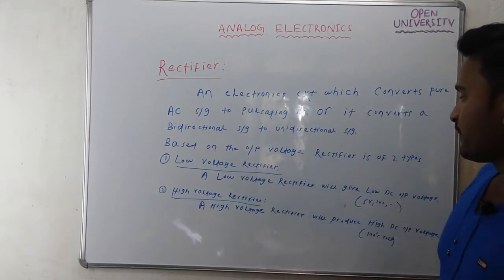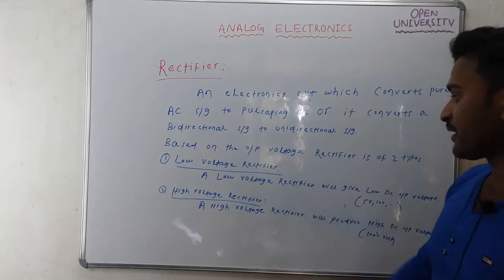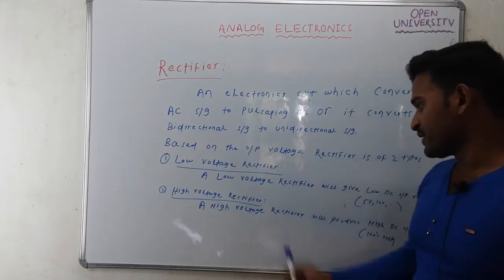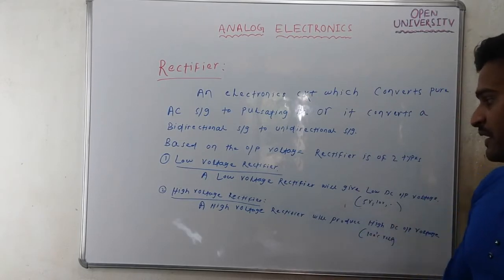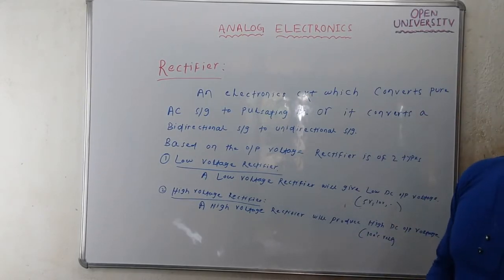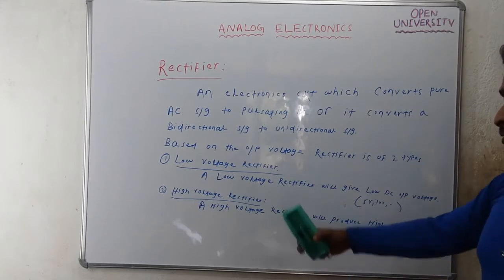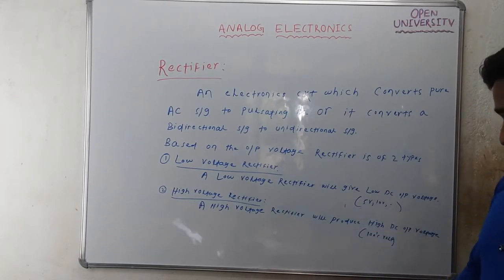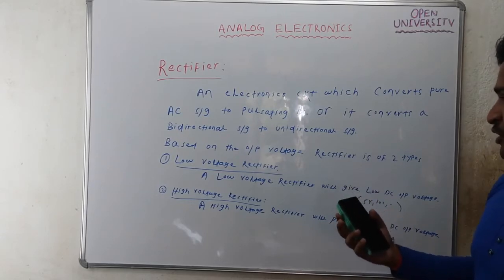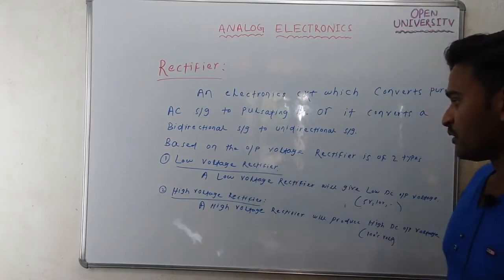A low voltage rectifier is formed using a diode, and a high voltage rectifier is formed using an SCR. If you want low DC output voltage, you need to use a low voltage rectifier.